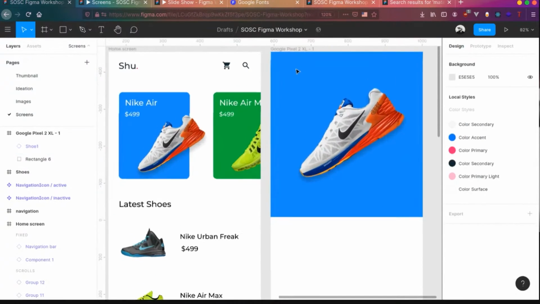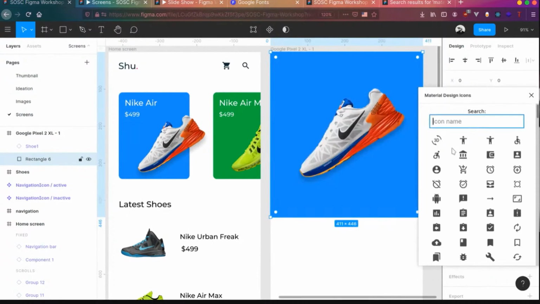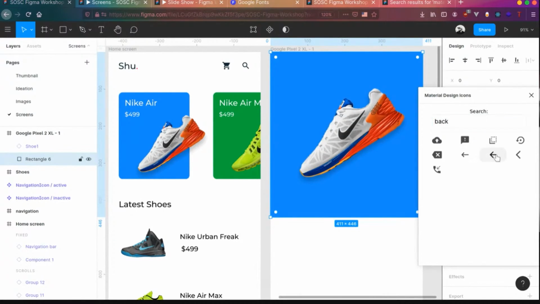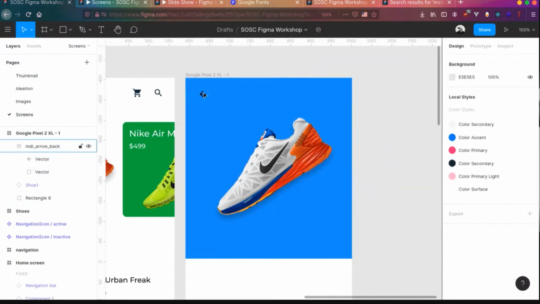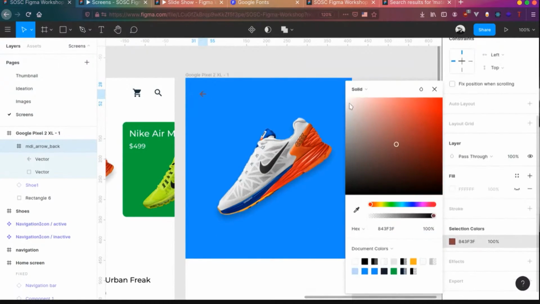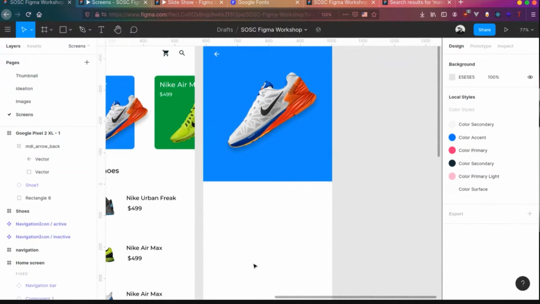And we need a back button over here. So let's add a back button: plugins, Material Design Icons, and back icon. So we have the back icon over here. Let's bring it over here. And yeah, let it stay over there. Let's change the color to white, and let's design the other things over there together.